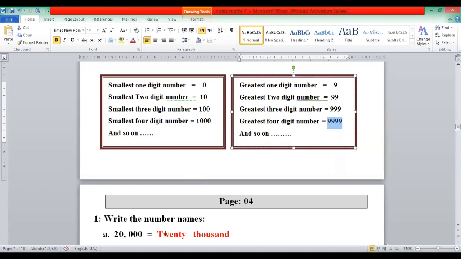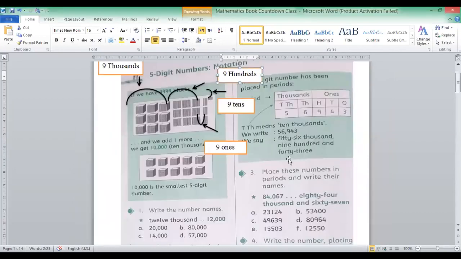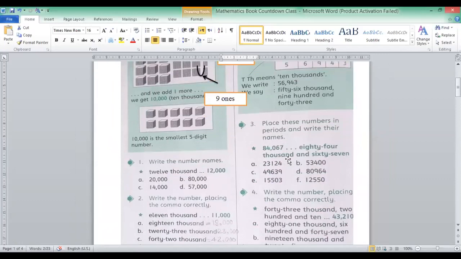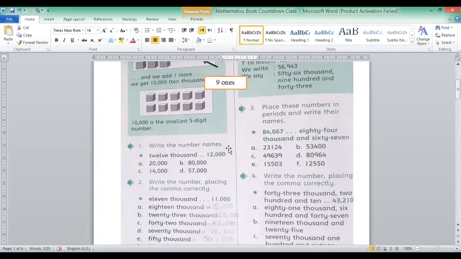I am going to again share your book page. In the book page, the first question is about 5-digit numbers. First statement of the first question: write the number names. Number names mean write the number in words. The first number is 20,000. So how do you read this number? What is the purpose of this comma? This comma helps you to read this number.